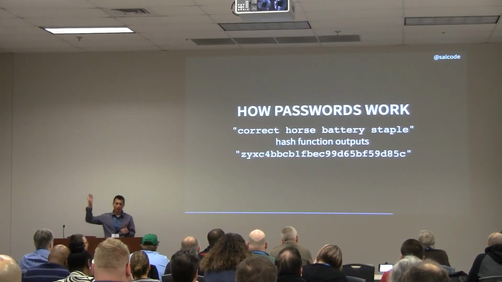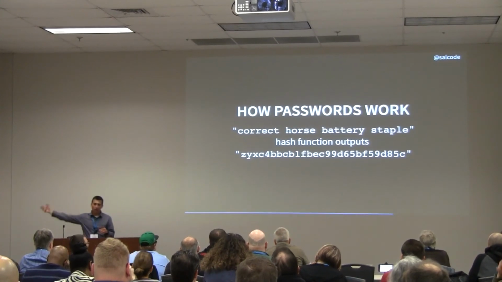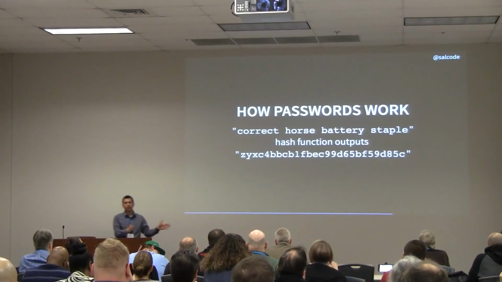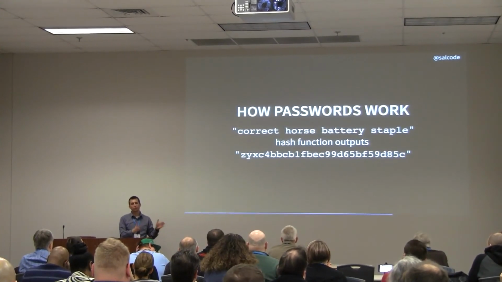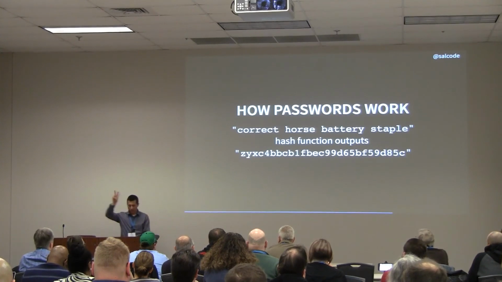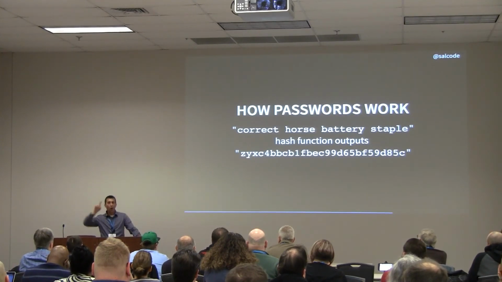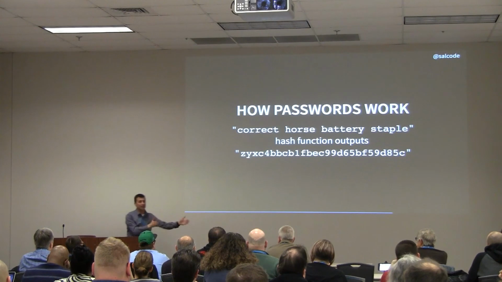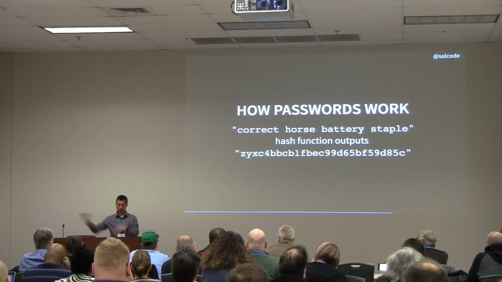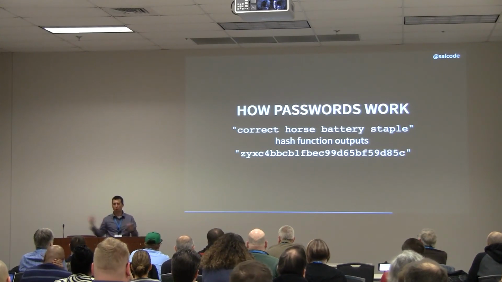So, for example, if my password is correct horse battery staple, we take it. It goes into a function as an argument. The return value is this line of gibberish that spits out. Sometimes we call this a hash. So you get this line of gibberish that comes out and gets stored. Two things about hash functions that are interesting. One, you can't go backwards. So I can't take this line of gibberish and go, oh yeah, if I do that backwards, I get correct horse battery staple. Doesn't work that way. Only one way.